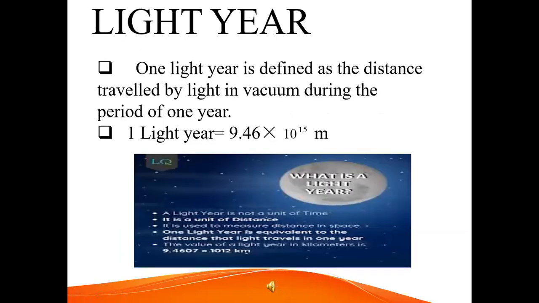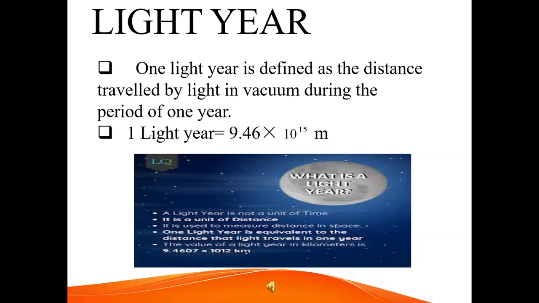In the measurement lesson, the last topic is light year. We can clearly see that using the astronomical unit for measuring distances of stars would be unwieldy. Therefore, astronomers use a special unit called light year for measuring the distance in deep space.